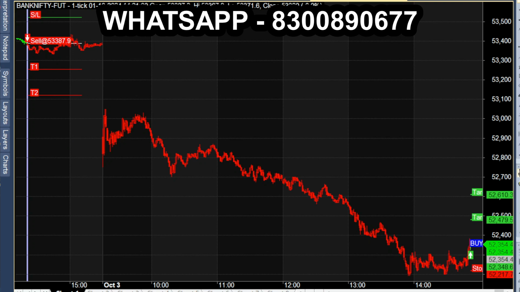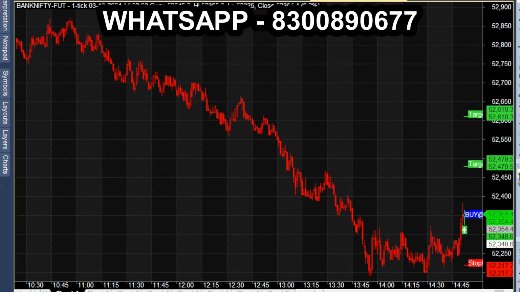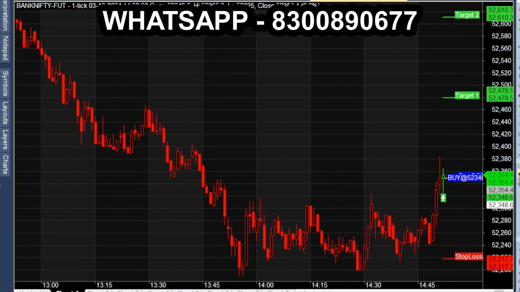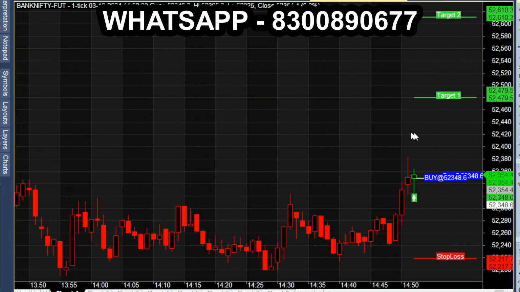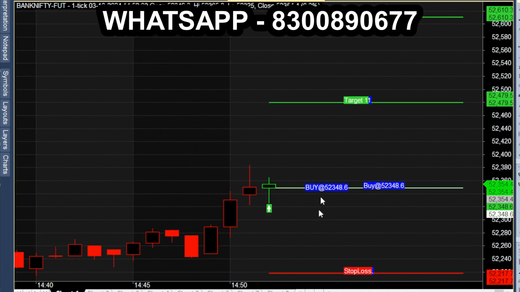Like this, it happens automatically. So it will give the entry, target, stop loss. Through these entries, you can do manual trade as well as auto trade. Like connecting your broker account to this chart, you can do the auto trading also.